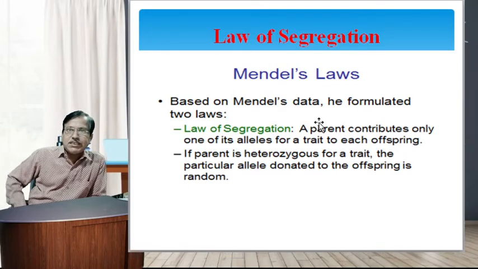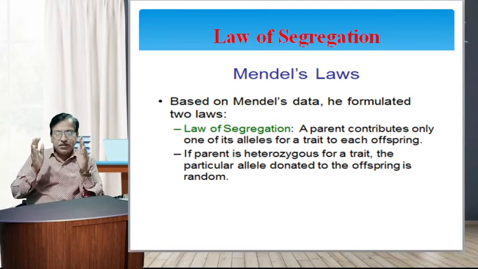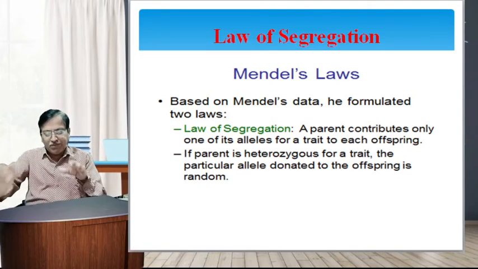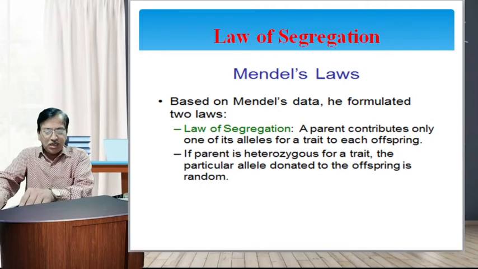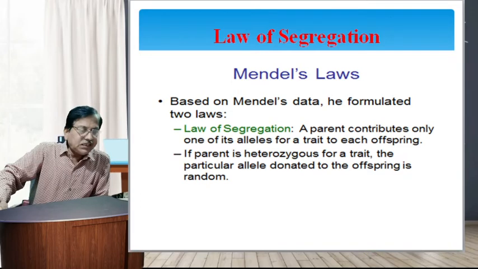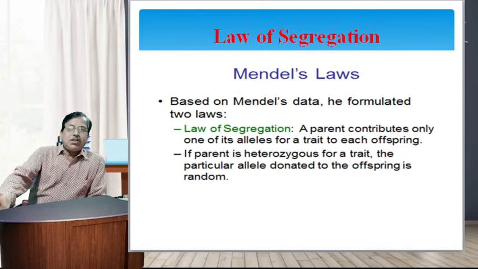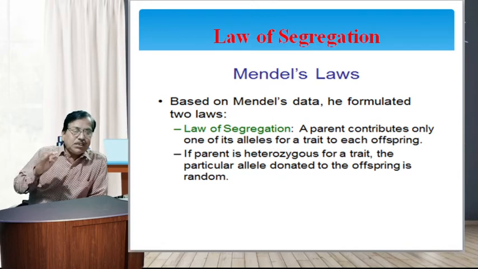Law of segregation: a cross between organisms differing in a single pair of contrasting characters is known as a monohybrid cross. Mendel made a monohybrid cross between tall and short plants. In the law of dominance, but in the second, that is the law of purity of gametes or law of segregation. The law of segregation is also known as the law of purity of gametes.